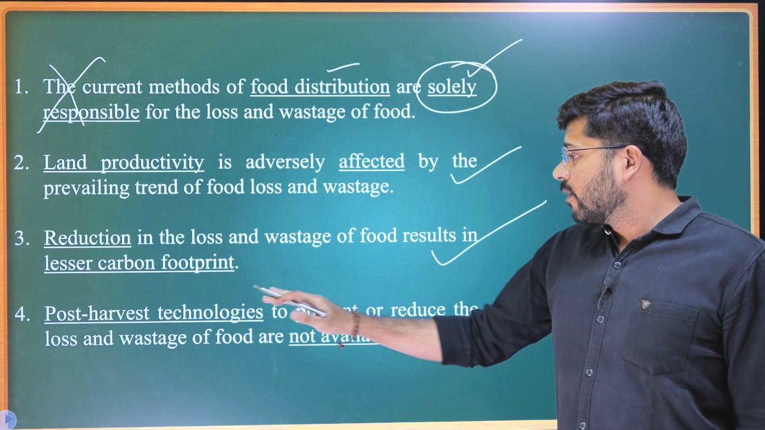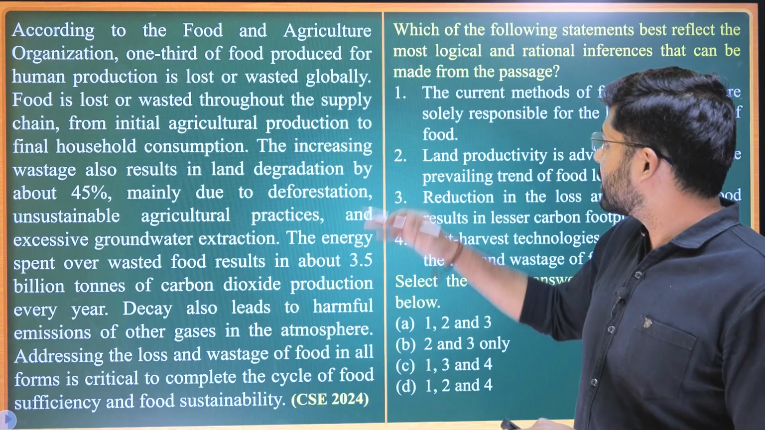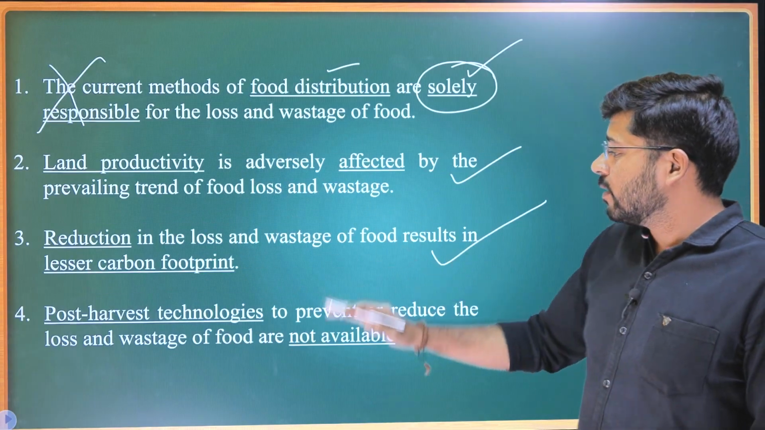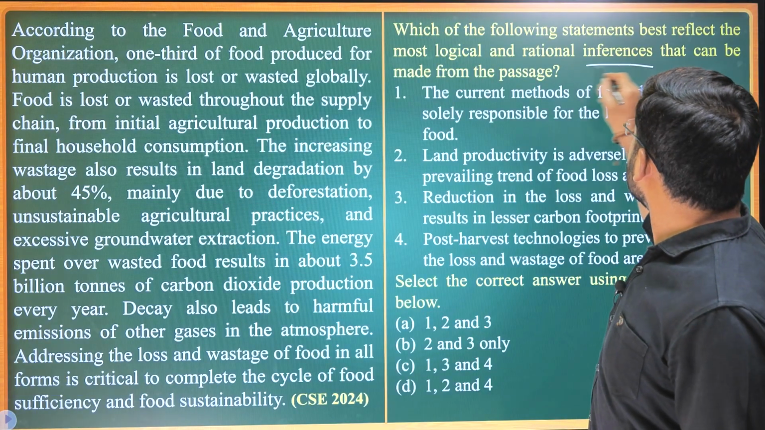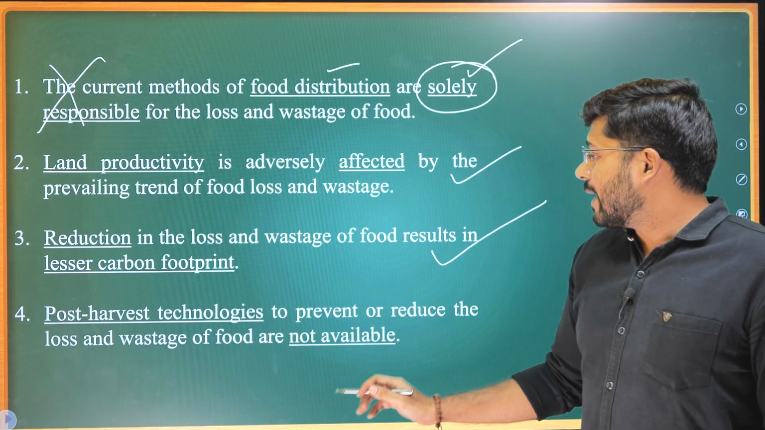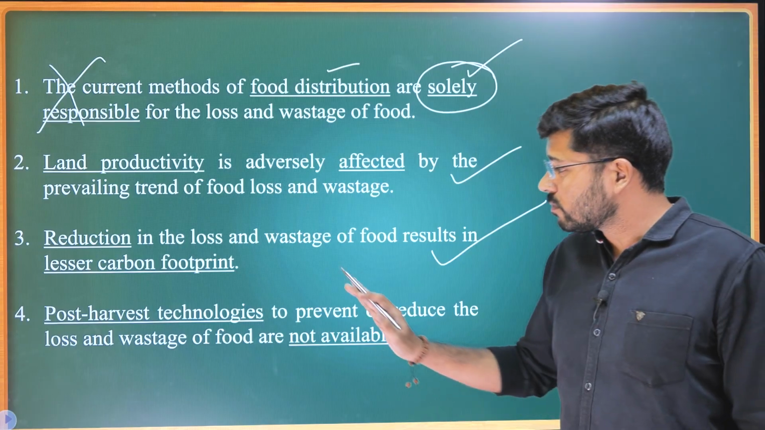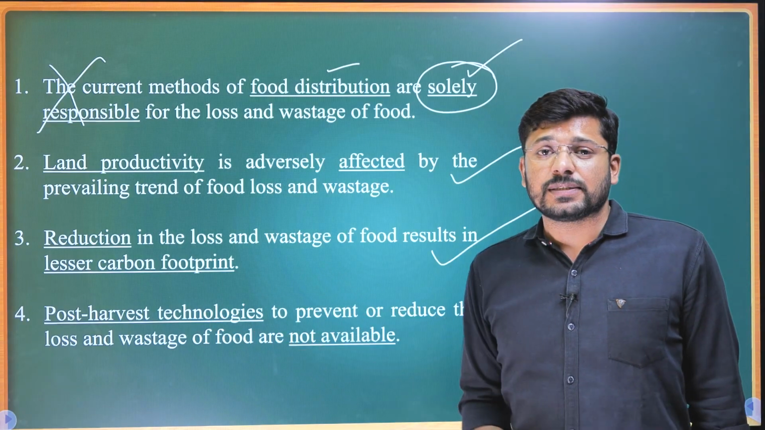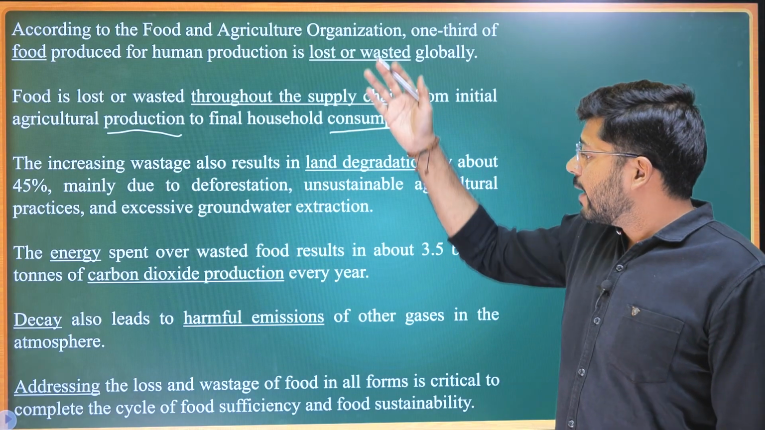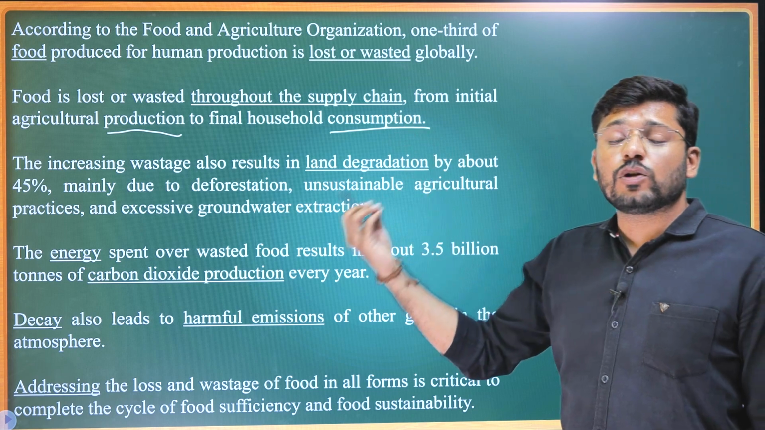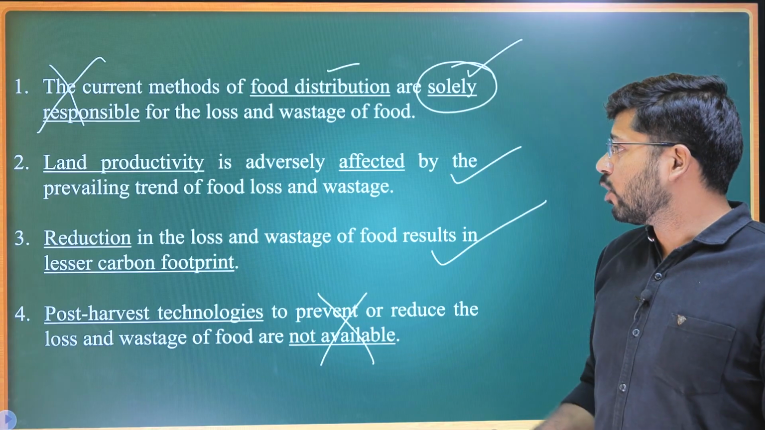Then let's look at the 4th one. Post-harvest technologies. I think this is not a question with 4 options. These are the 4 assumptions and we need to select them. Okay. We look at the 4th assumption. Is it assumption? Inference. Okay, inference. Post-harvest technologies to prevent or reduce lost wastage of food are not available. There is no talk about post-harvest technologies at all. It does not say that there is non-availability of post-harvest technology. So this is irrelevant. So we will eliminate option D.